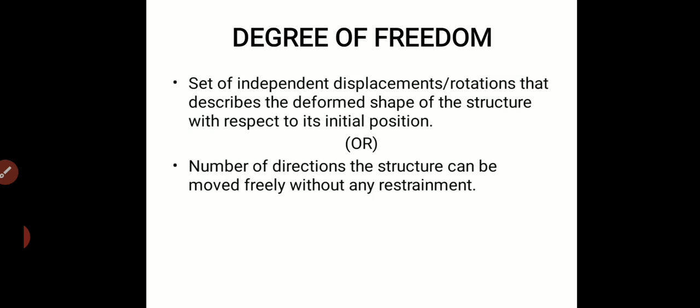So a human head will typically have 6 degrees of freedom. 6 degrees of freedom is nothing but that it can move freely in any of the directions.